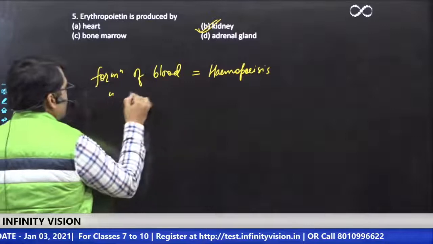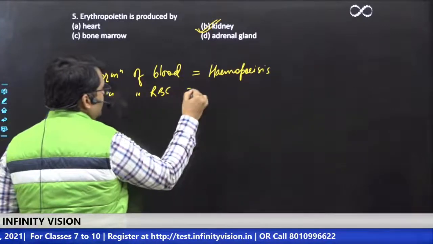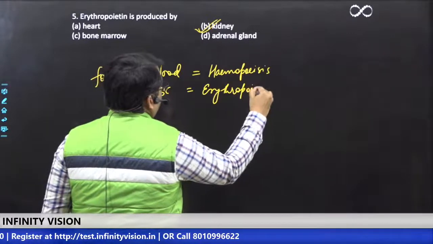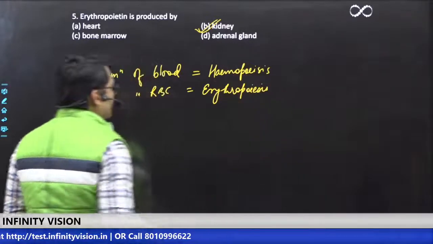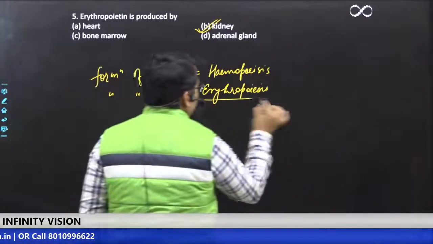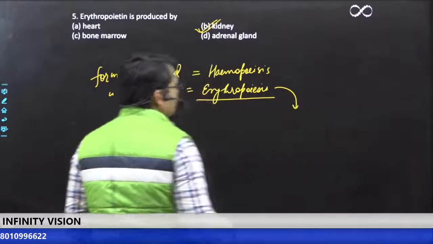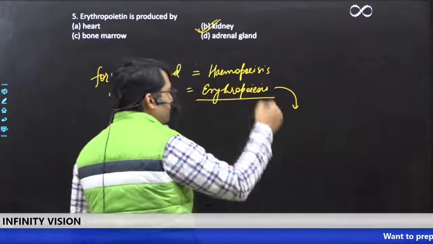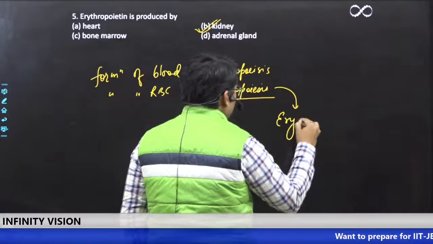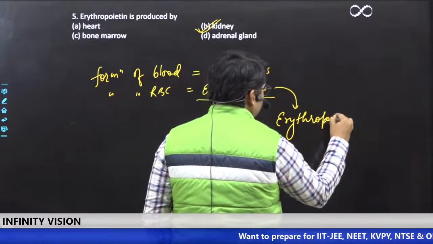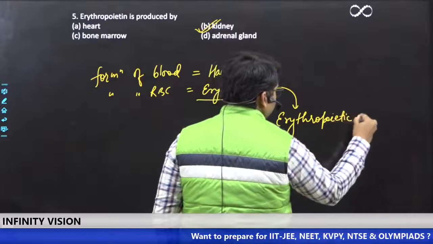Formation of RBC is called erythropoiesis, and the organ in which erythropoiesis happens is called erythropoietic organ.